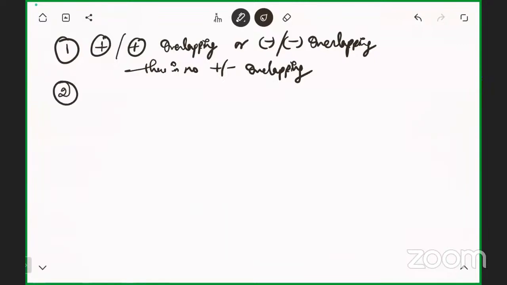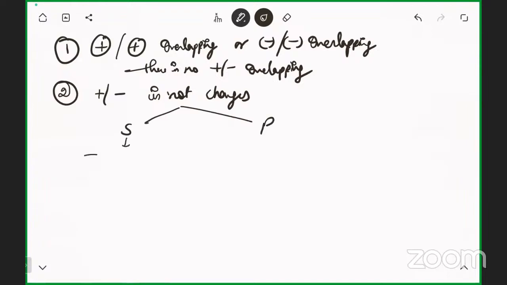The second condition is that this plus and minus are not charges. What are these? In the case of s orbital and in the case of p orbital, s orbital plus means what? Electron density above the internuclear axis.